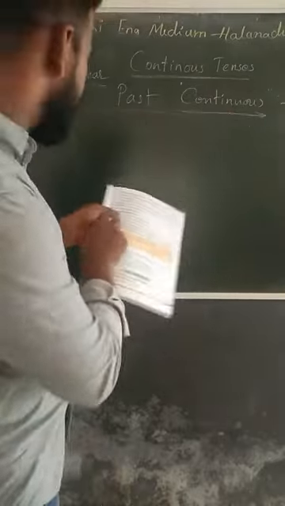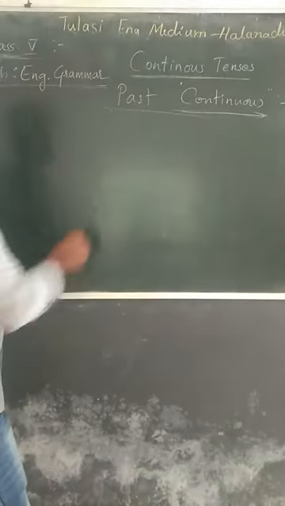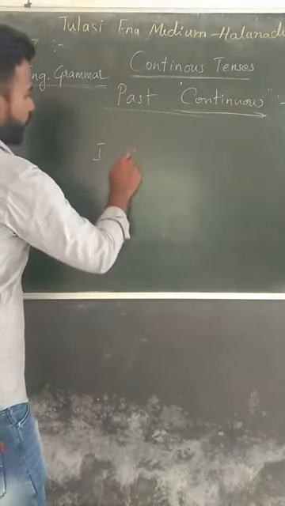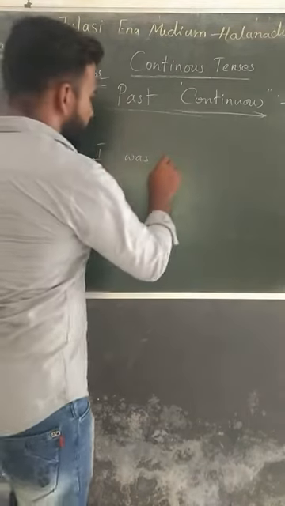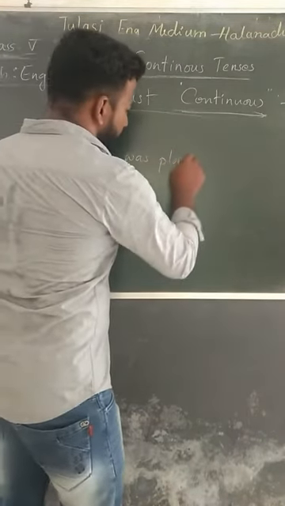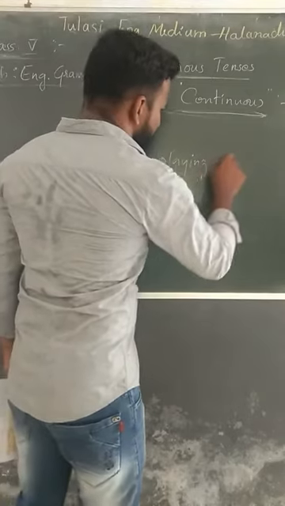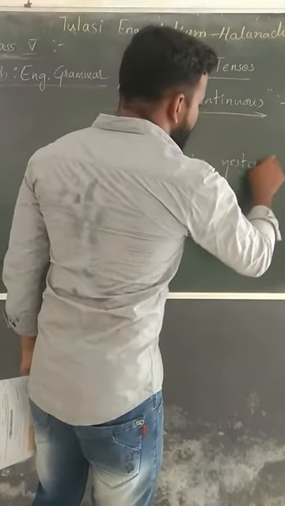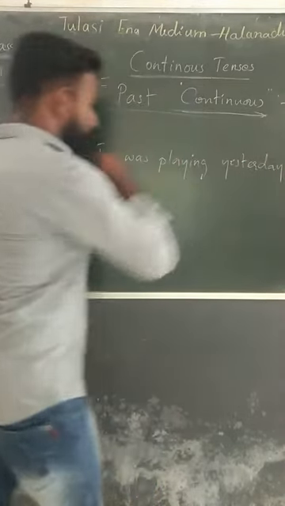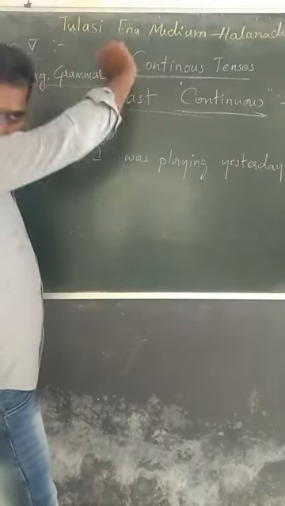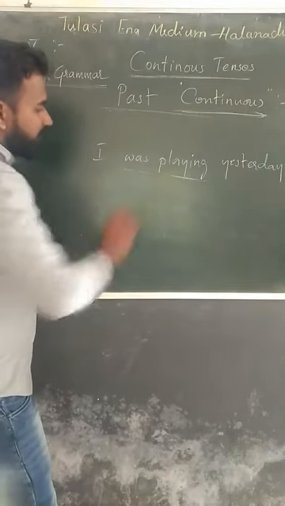But see the example: I was playing yesterday.